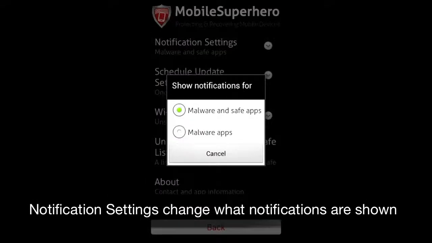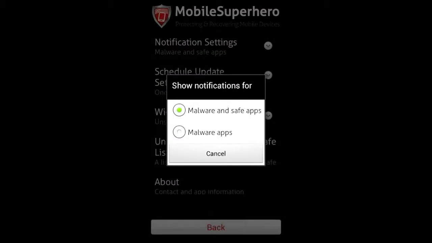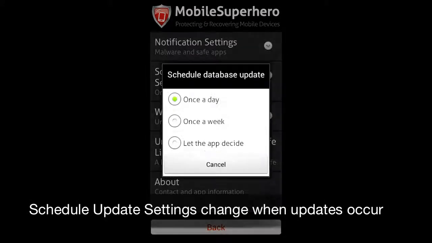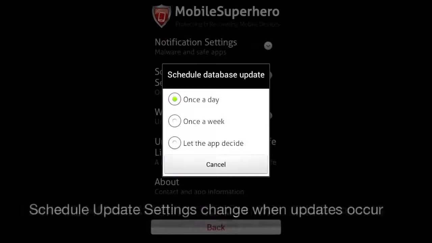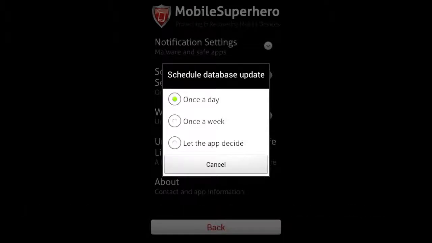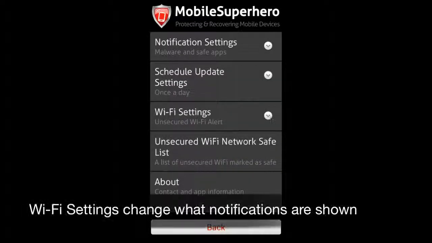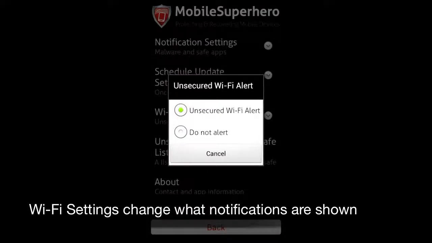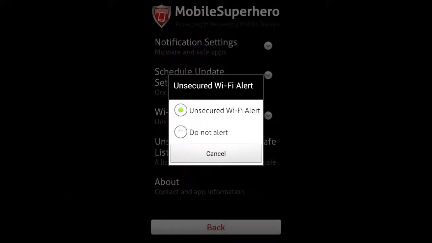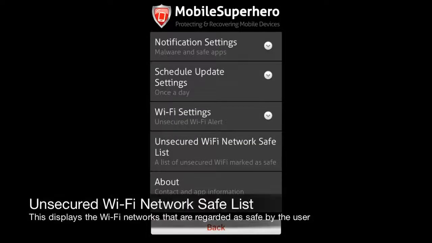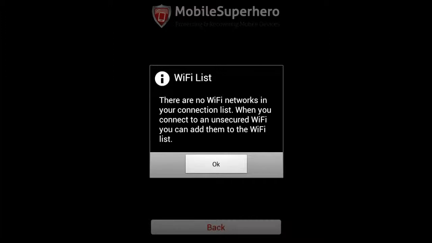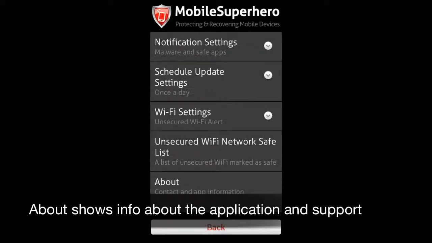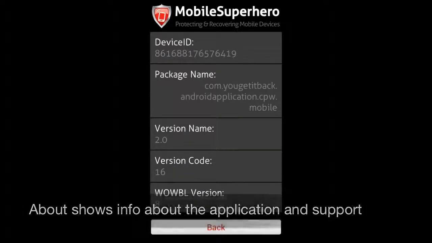Notification settings change what notifications are shown. Schedule update settings change when malware definition updates occur. Wi-Fi settings change what notification alerts are shown. Unsecured Wi-Fi network safe list displays previously saved safe networks. The About setting shows information about the application and support.